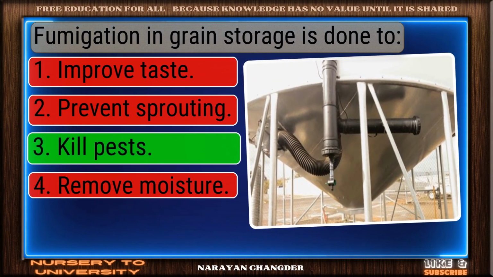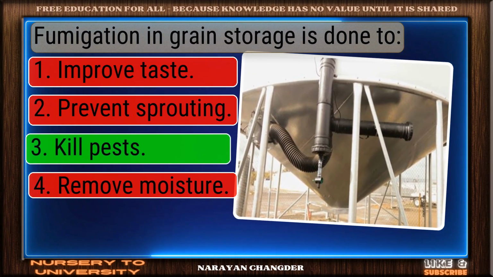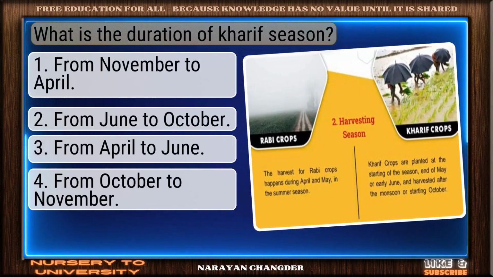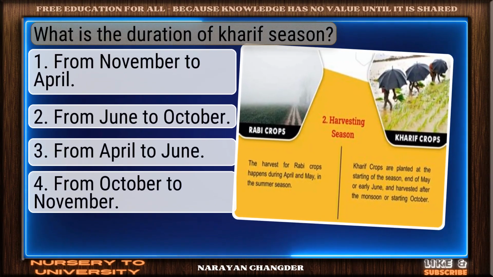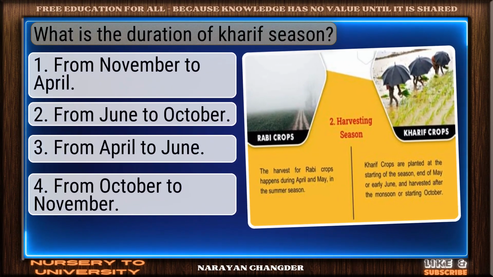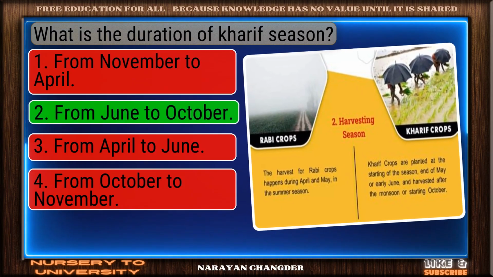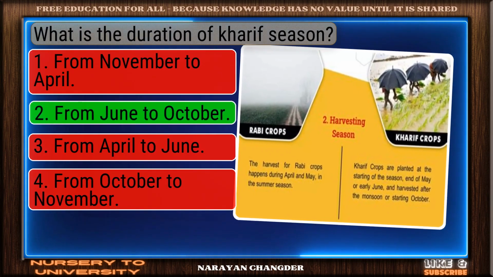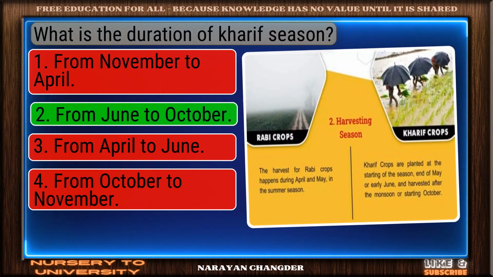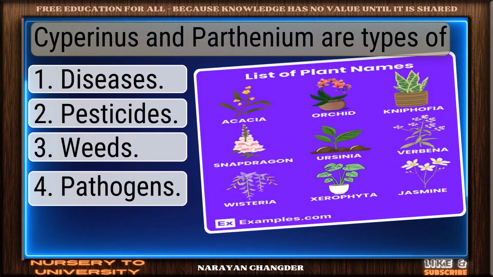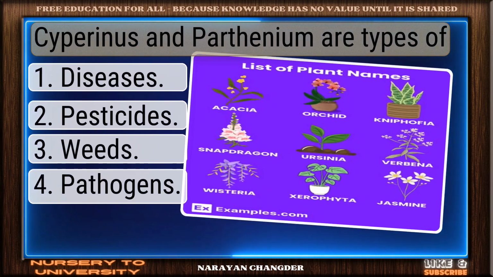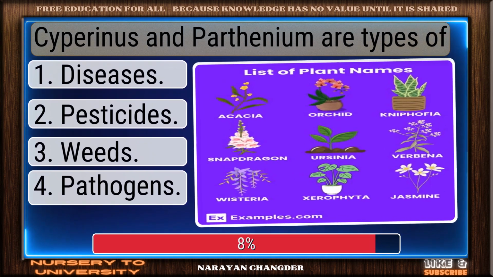Excellent choice. Kill pests is the right answer. Question number 108. What is the duration of kharif season? Right choice. From June to October is the best answer. Question number 109. Cyperinus and Parthenium are types of?